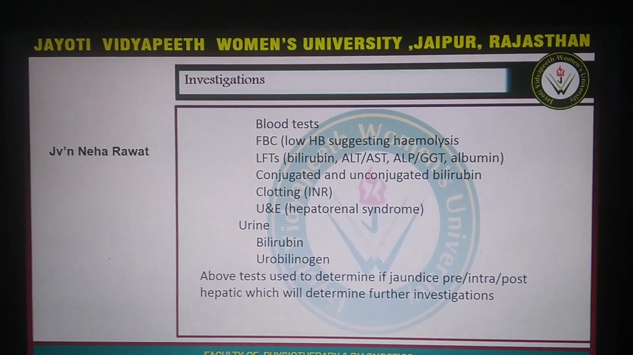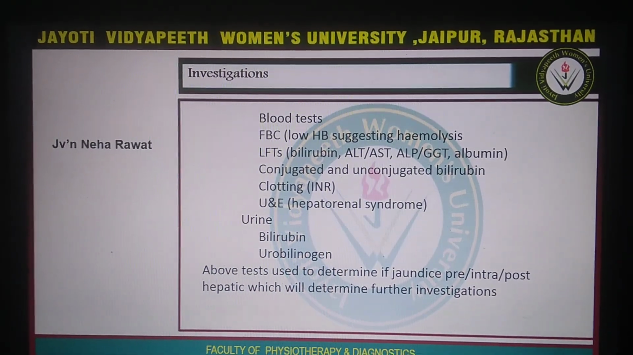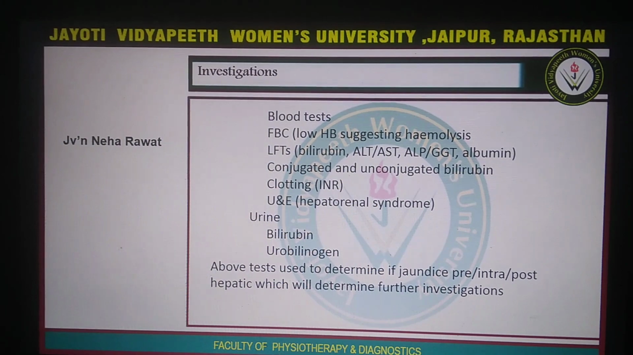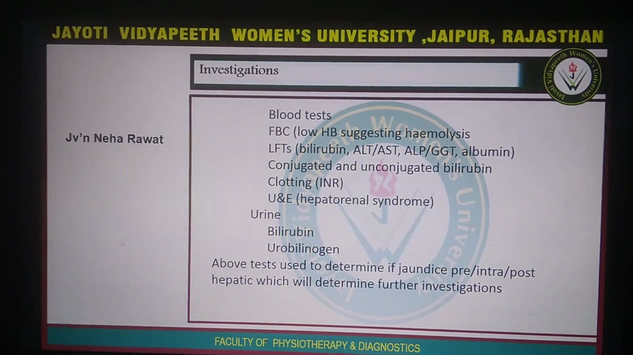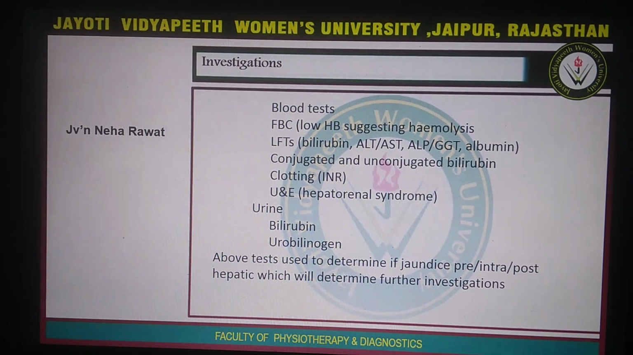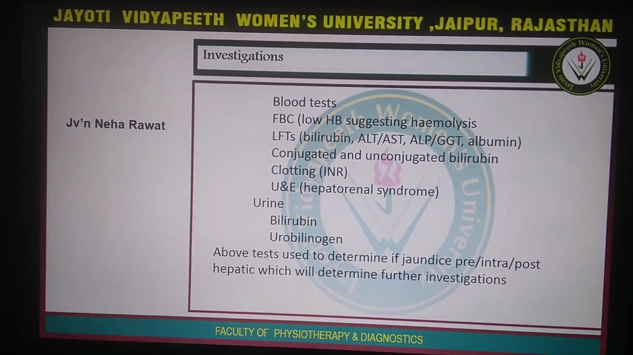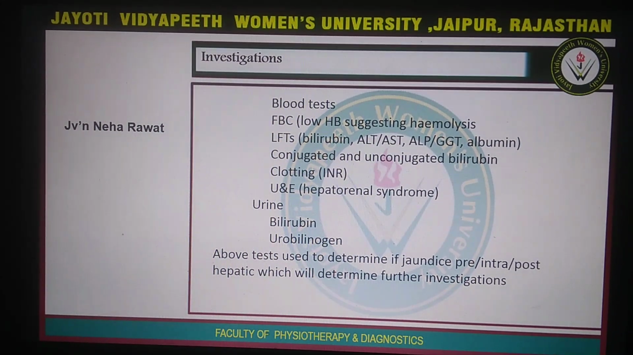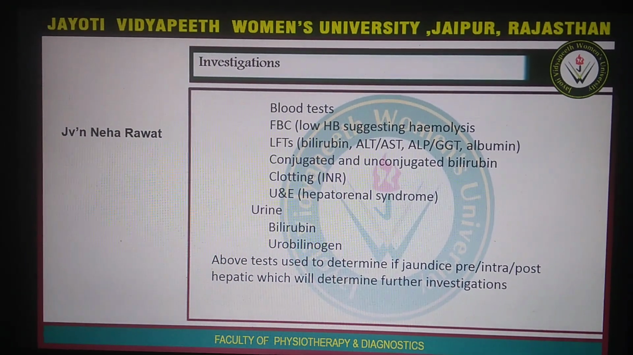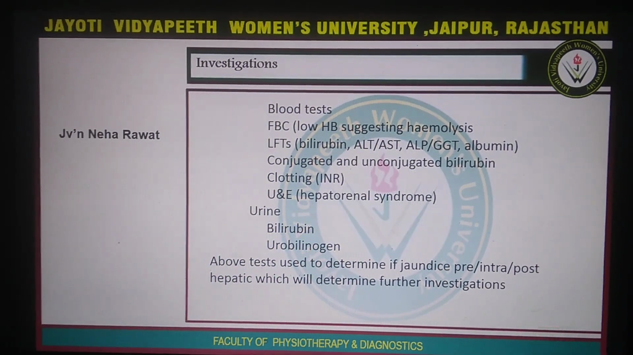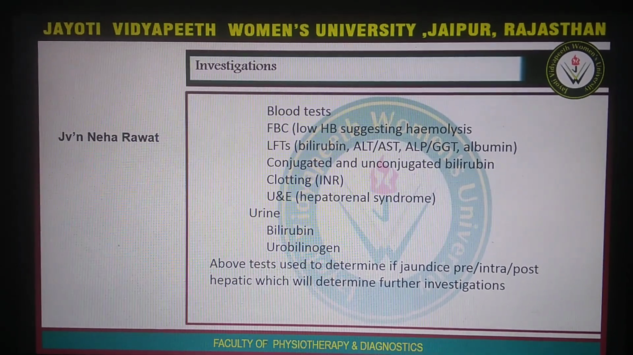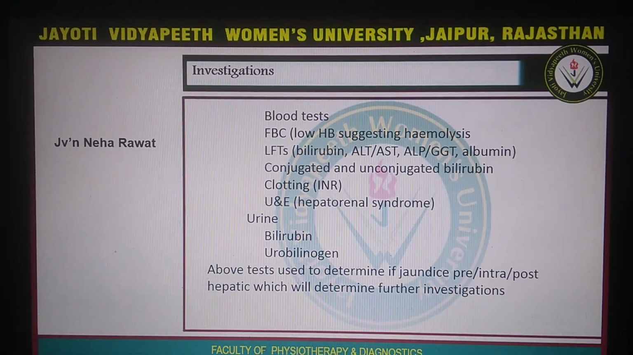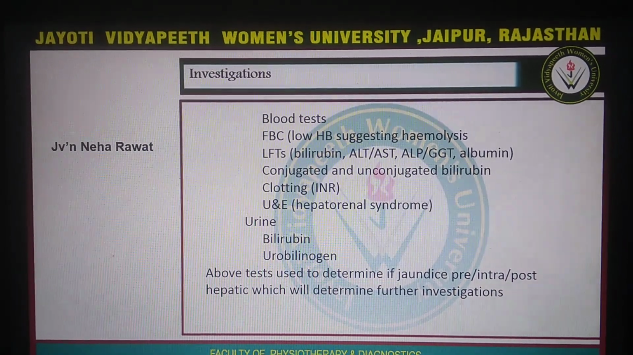Now, there are some other investigations which must be done for the diagnosis of jaundice. These are blood tests, fasting blood. In the fasting blood sample, we can detect the hemoglobin level. LFT test. In the LFT test, we determine the bilirubin, SGPT, ALT, SGOT, alkaline phosphatase, and other serum proteins like albumin, conjugated and unconjugated bilirubin level, and the clotting time. And in the urine sample, we can determine the bilirubin and urobilinogen.